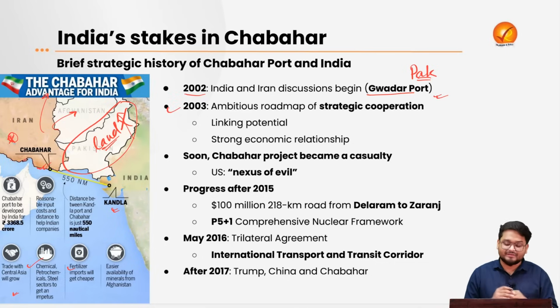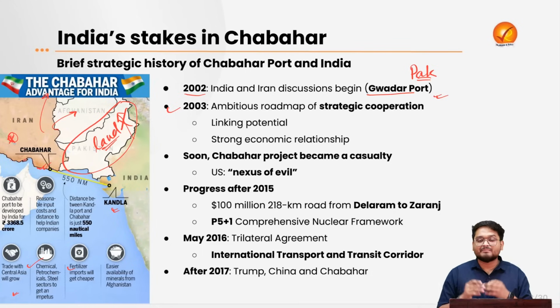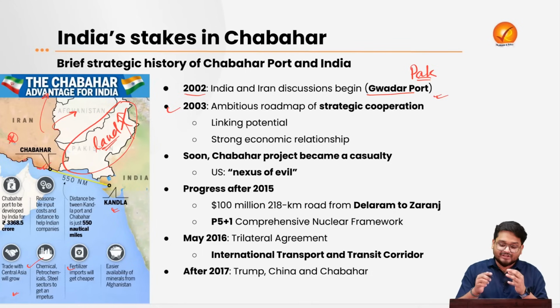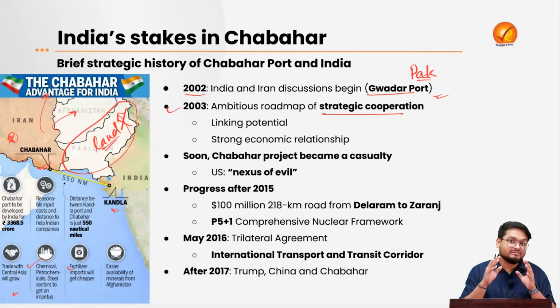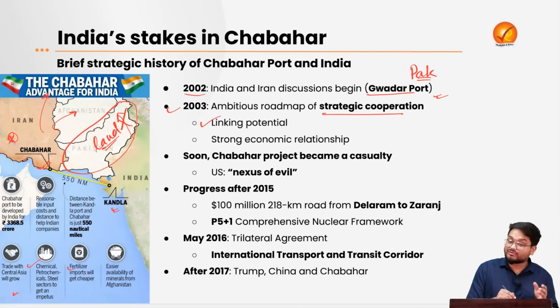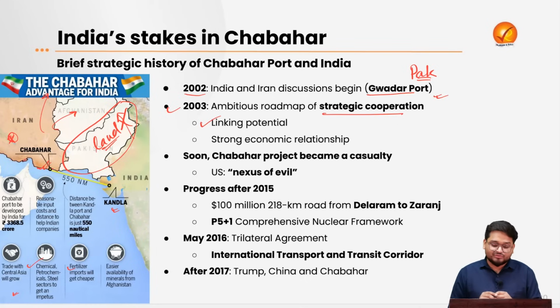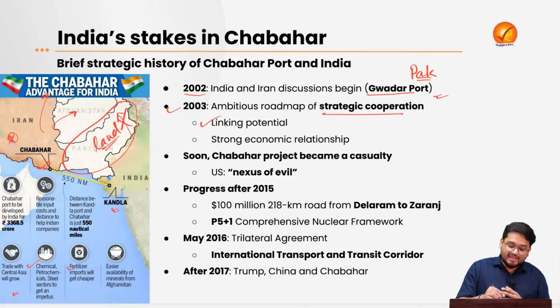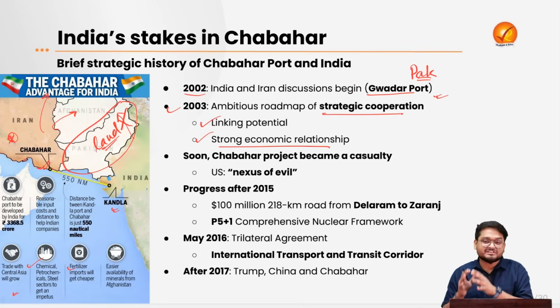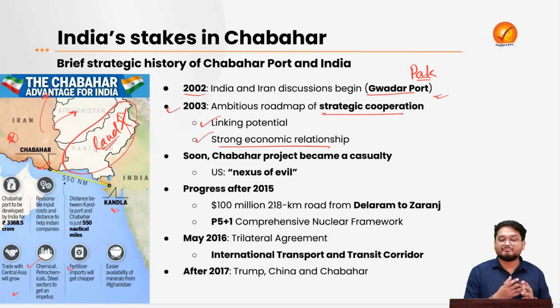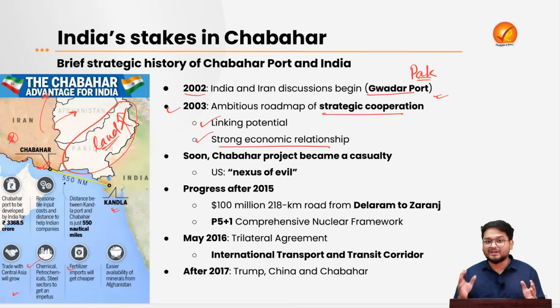Next, in 2003, an ambitious roadmap was signed by our own Prime Minister back then, and here the strategic cooperation actually thought of linking Central Asia, Europe, and Russia with the Chabahar port, and from the Chabahar port back to India. So this linking was found, and also the strong economic relationship that developed over a period of time between Iran and India led to this cooperation.